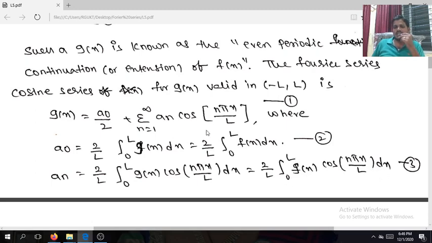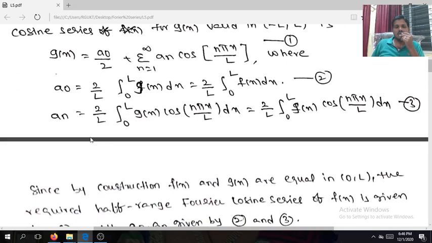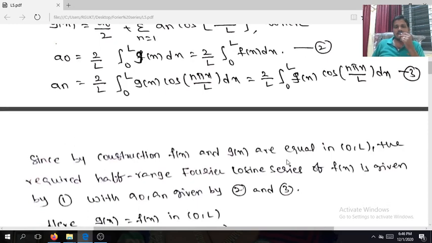If you see the formulas for finding a0 and an, it is clear that we are taking the same formulas, but the limits are 0 to L. Even if the function is non-periodic, neither even nor odd, by continuing, the function is extended into a periodic function, so you have the coefficients like this. Since by construction f of x and g of x are equal in 0 comma L, that is the reason I am replacing g of x with f of x.